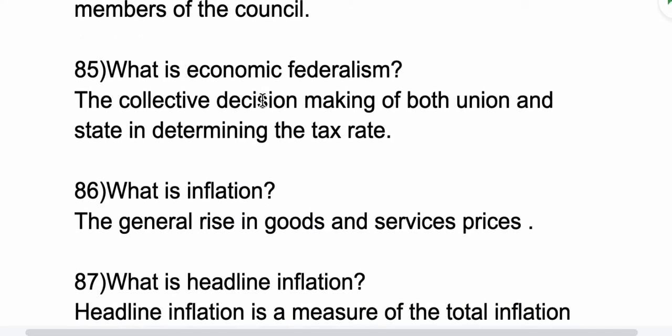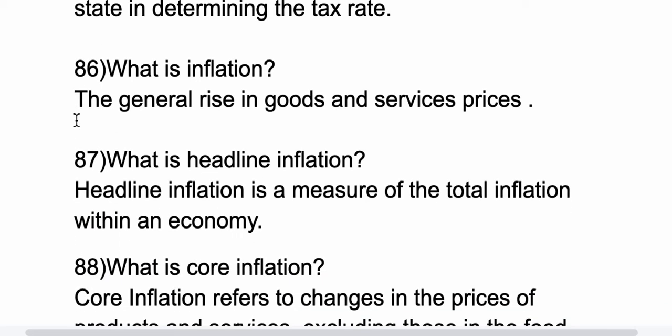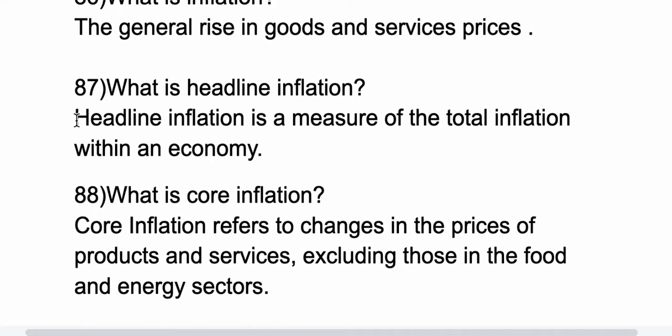85th question, what is economic federation? The collective decision making of both union and state in determining the tax rate is called economic federation. 86th question, what is inflation? Inflation is a general rise in goods and services prices. 87th question, what is headline inflation?